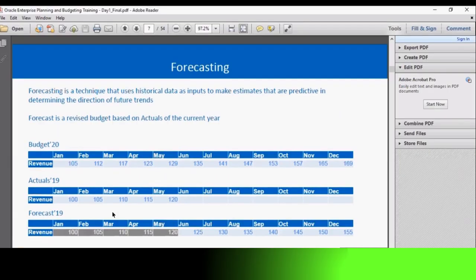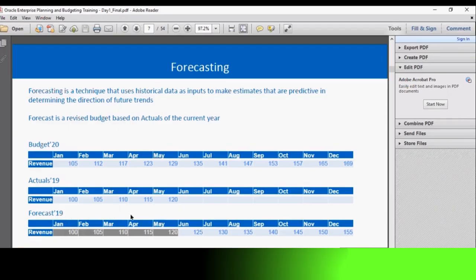Moving on to forecast. Forecasting is a technique that uses historical data as inputs to make estimates that are predictive in determining the direction of future trends. In short, forecast is a revised budget based on actuals of the current year. So for the current year, the actuals will be occurring and the forecast is being changed continuously as actual months' data is replacing the already occurred months in forecast.